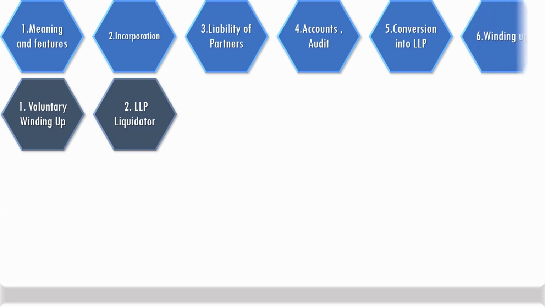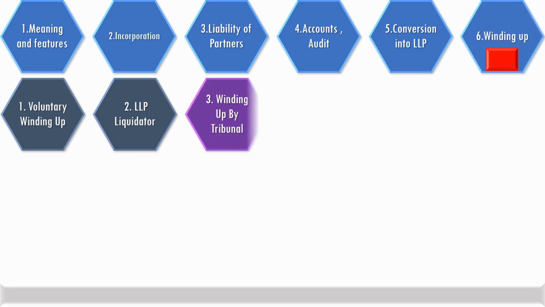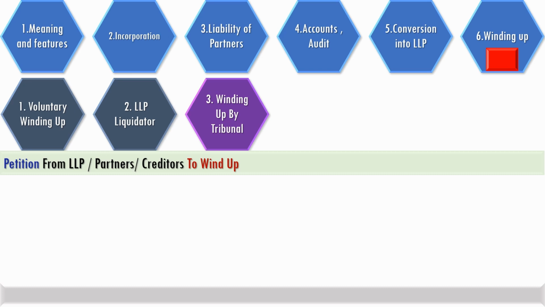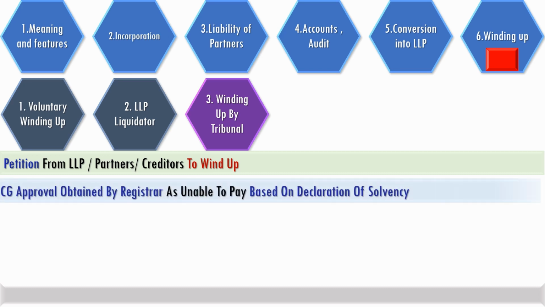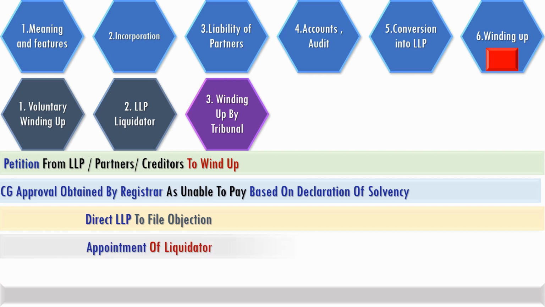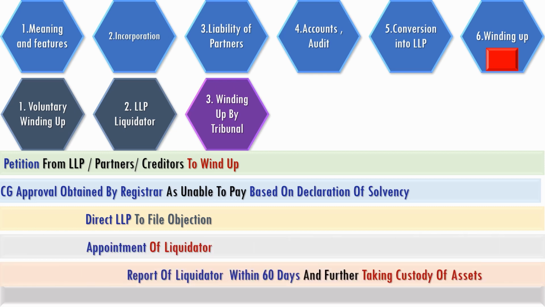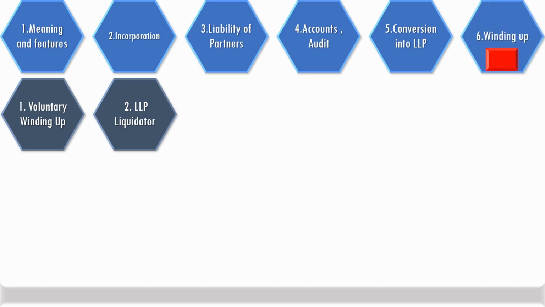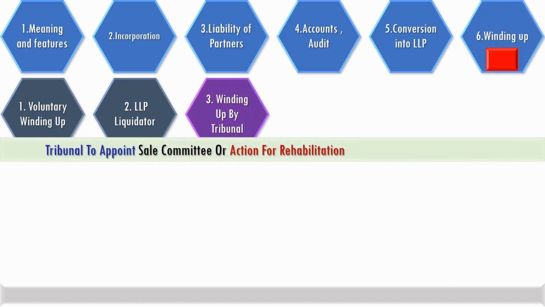Winding up by tribunal ensues based on a petition from the LLP, partners or creditors, and the registrar will obtain central government approval on the ground that the LLP is unable to pay, based on a declaration of solvency. It will direct the LLP to file objection, proceed with appointment of a liquidator, and the liquidator will submit the report within 60 days and proceed with taking custody of assets. Subsequent to taking possession of the assets, the tribunal will appoint a sale committee, with action for rehabilitation if relevant.